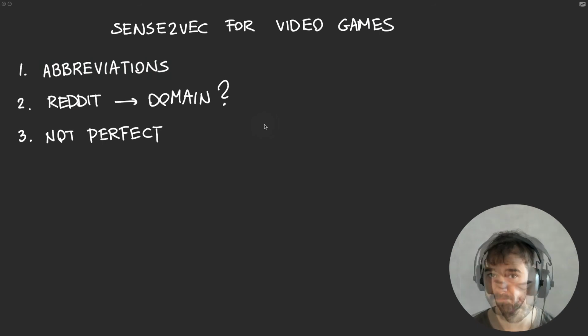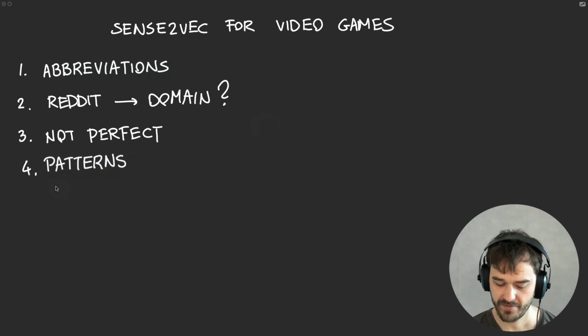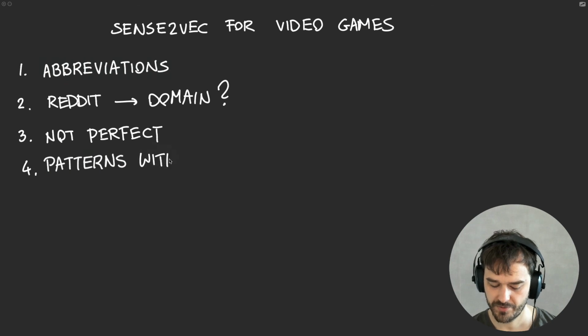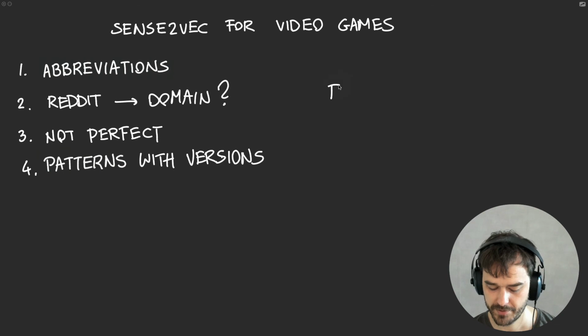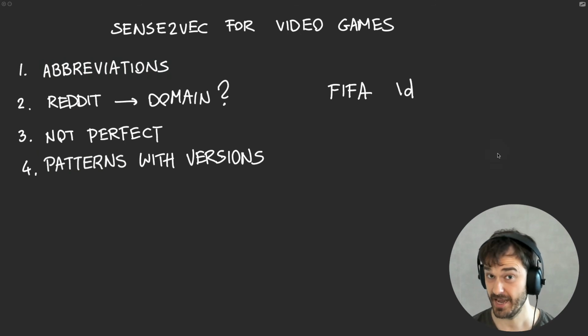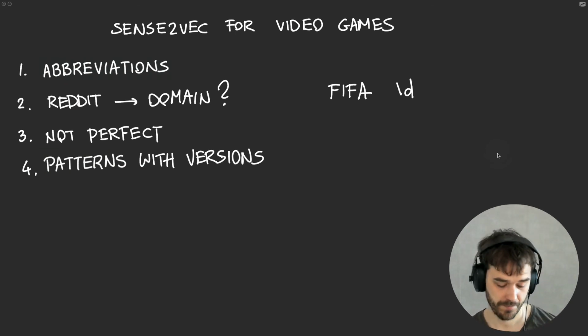And there's actually one area where we might also be able to improve the system. If we have a look at our patterns file, then right now we usually have the title of a video game, but maybe we can programmatically add versions to it. That way, we might be able to define patterns such as the first token needs to be FIFA, and the token that follows just needs to be any digit. If we programmatically add these patterns to the ones that we have right now, then I think we can match more video games more accurately too.